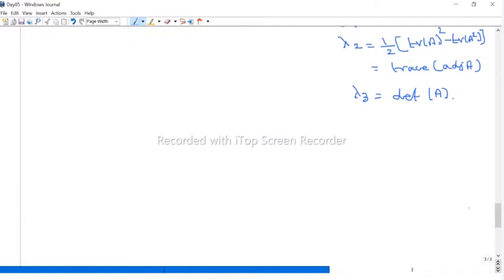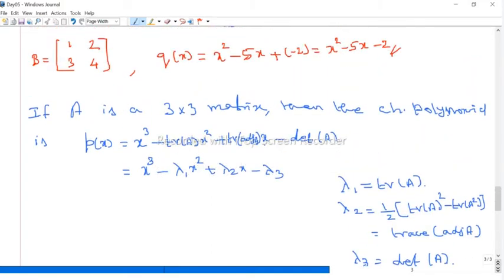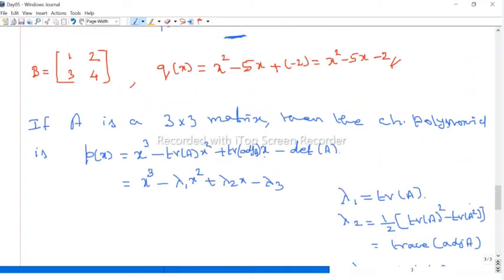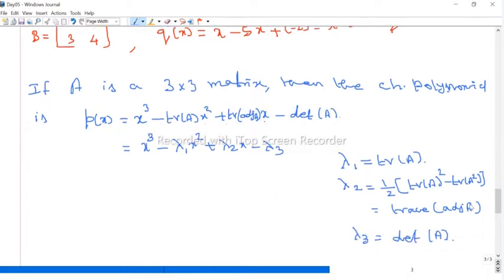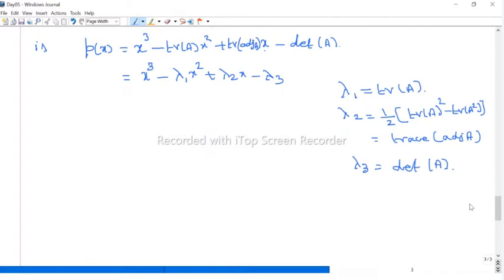Now we define what is the eigenvalue or characteristic value. Because these are all polynomials, the characteristic polynomial is a polynomial, and therefore we can find the roots of the polynomial. The roots of the characteristic polynomial are called the characteristic values or eigenvalues of the matrix. So next we define the eigenvalue.